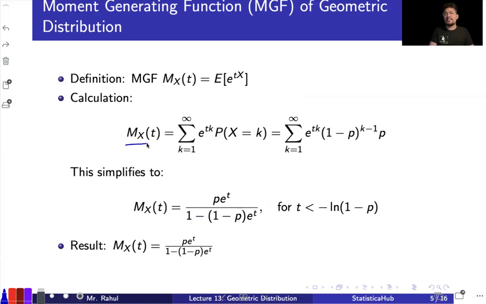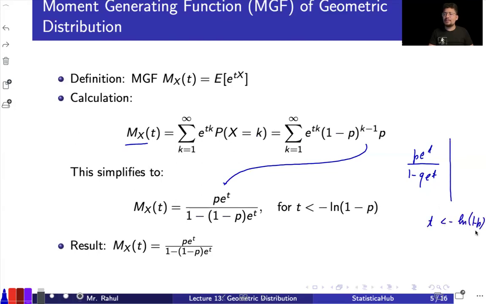So that will be your MX(t), summation k running from 1 to infinity e raised to the power t k probability x equal to k. Again, summation and so on. And if you just go for the derivation of this particular thing, it will be coming out to be p e raised to the power t over 1 minus q e raised to the power t. Okay. And in this particular setup, we are having the t that will be less than minus ln of q. So there is some condition on the t in this particular part. And you have to memorize what is the mean, what is the variance, and what is the MX(t). Okay. Apart from this, I didn't go for any particular derivation in this particular slide.